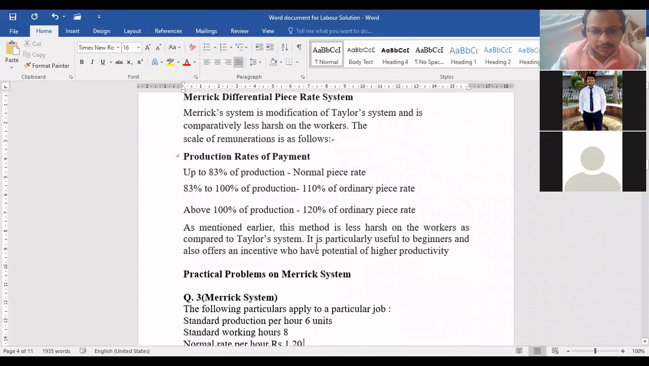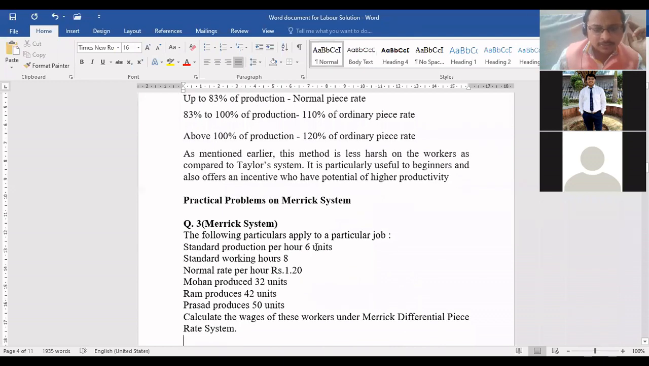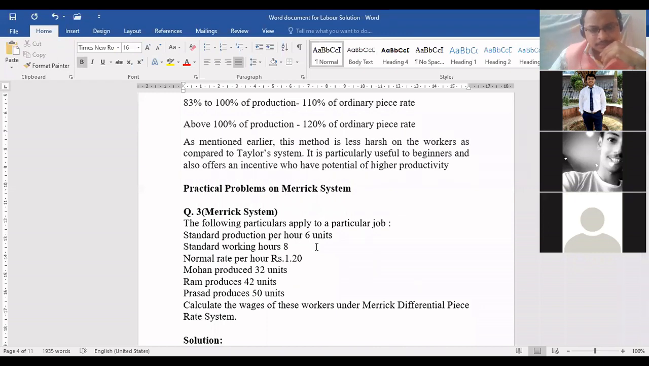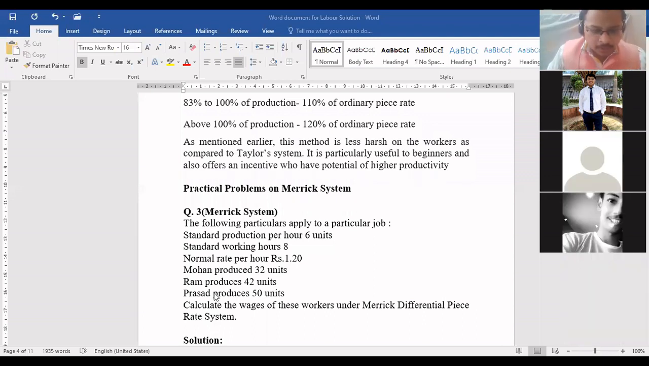Now Ankit will read the question. Come on, read the question for us. The following particulars apply to a particular job: standard production per hour 6 units, standard working hours 8, normal rate per hour rupees 1.20. Mohan produced 32 units, Ram produced 42 units, Prasad produced 50 units. Calculate the wages of these workers under Merrick differential piece rate system.